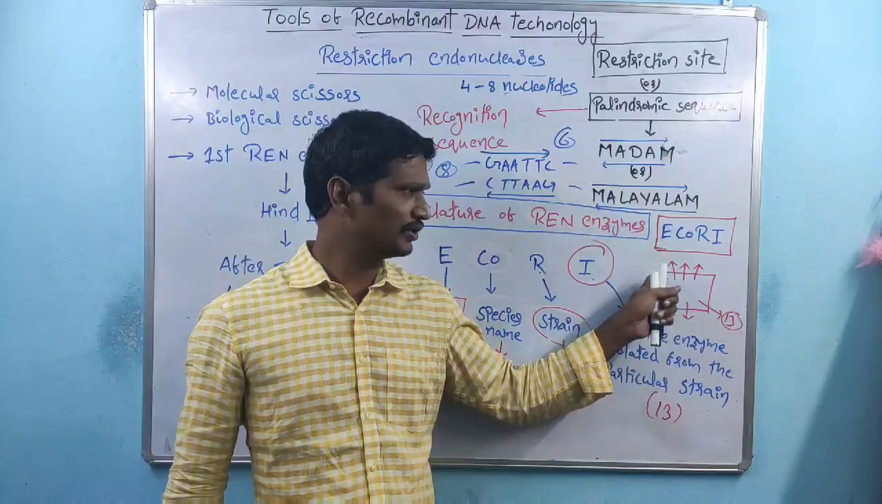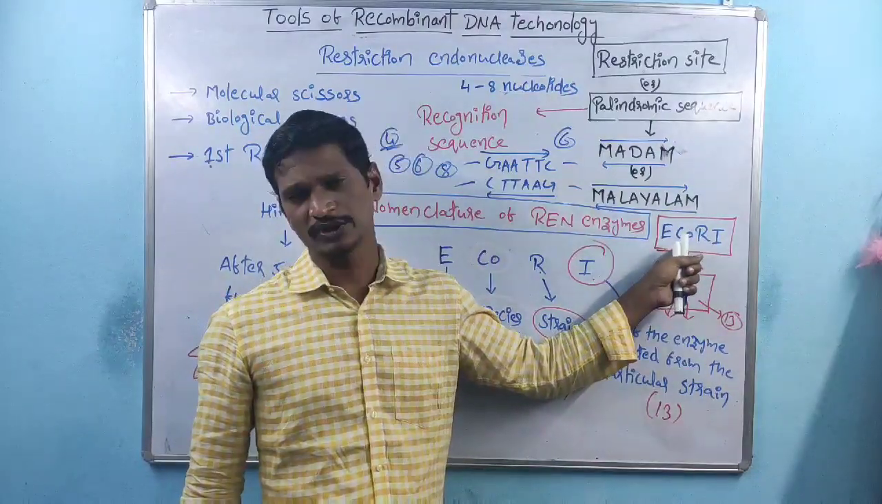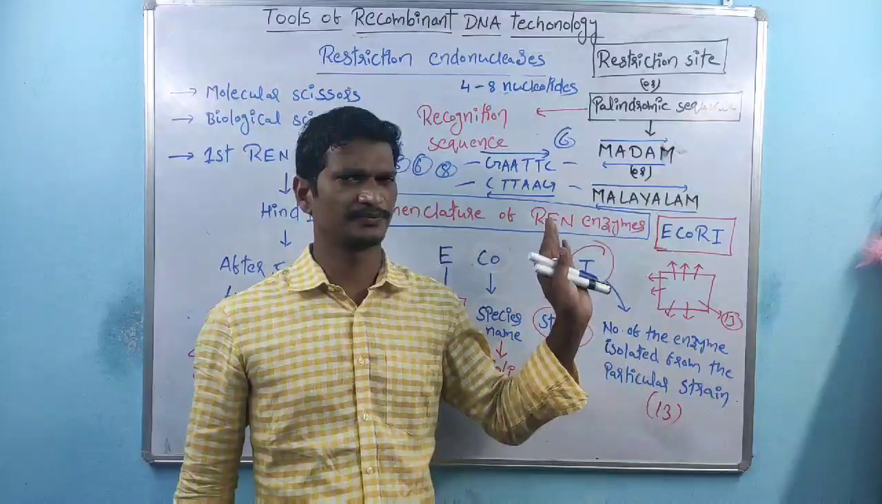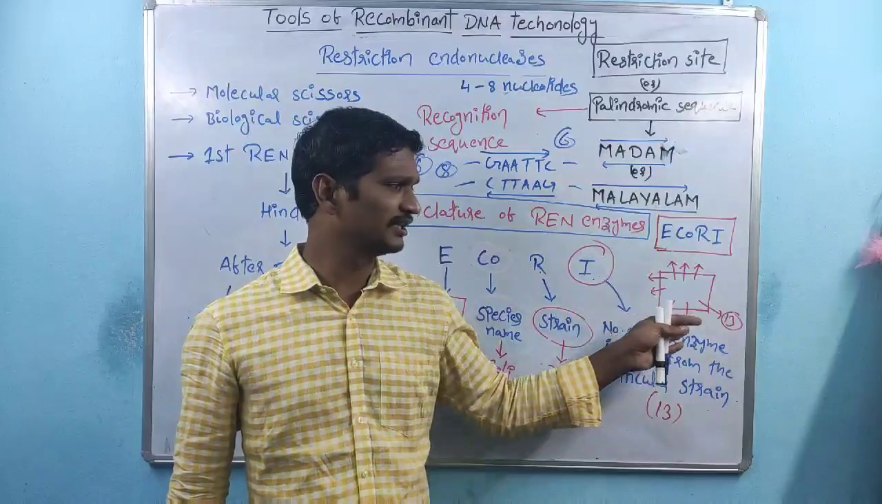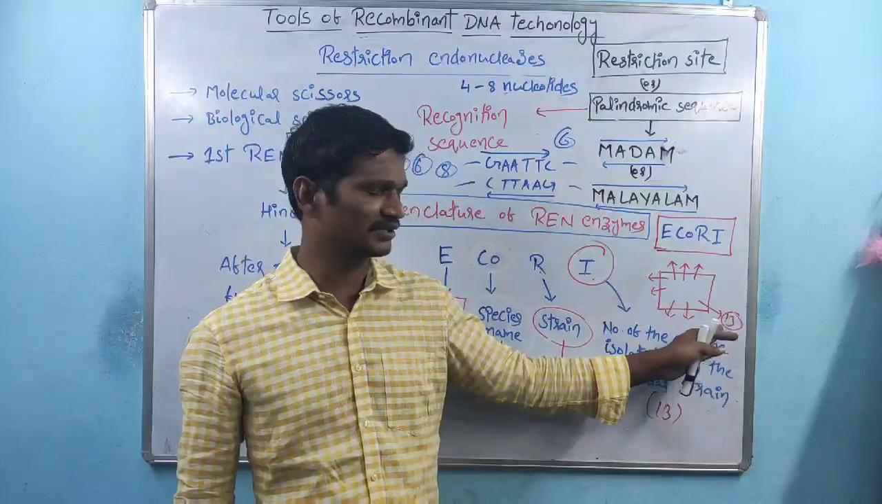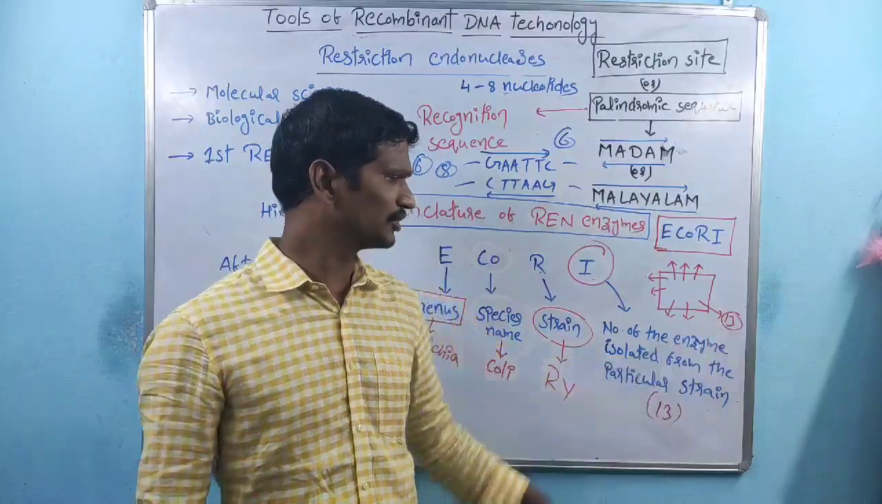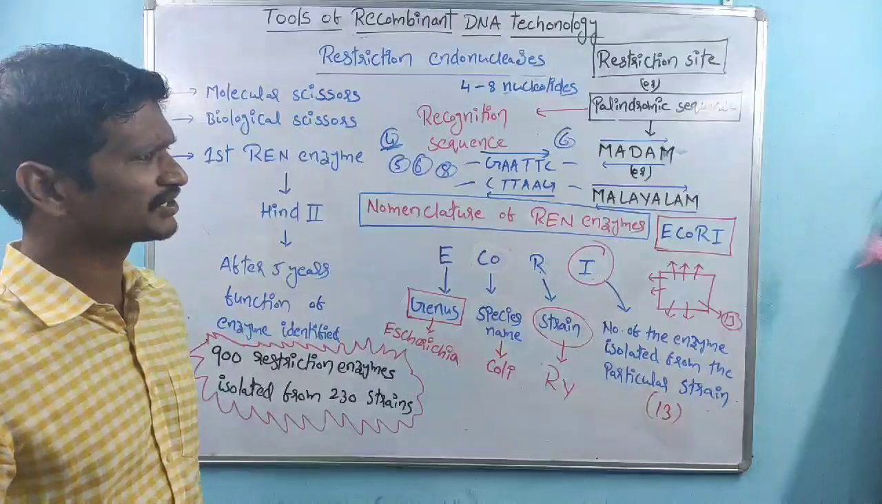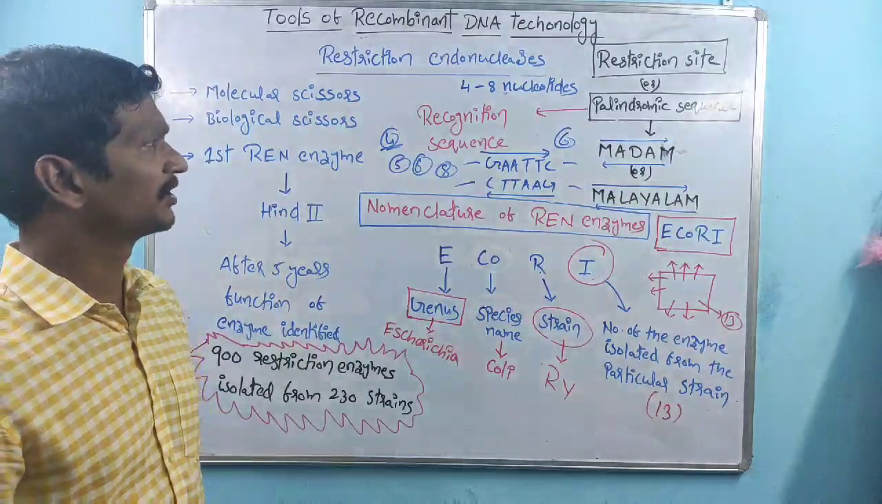Means before EcoR1, from this strain, 12 enzymes were isolated. This enzyme, the number is 13. So this is about the nomenclature of restriction endonuclease enzymes.